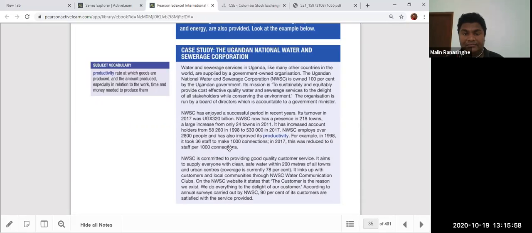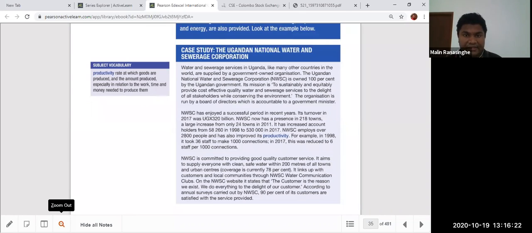For example, 36 staff were needed to make 1,000 connections. This was reduced to 6 staff per 1,000 connections. So productivity has also improved. In those days they needed 36 staff for 1,000 connections, but now 1,000 connections can be maintained by 6 staff.